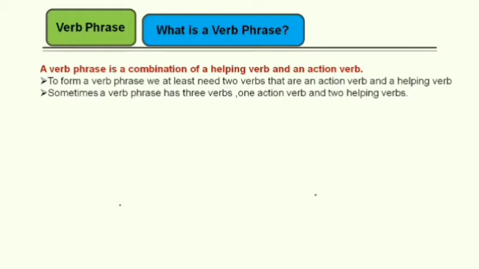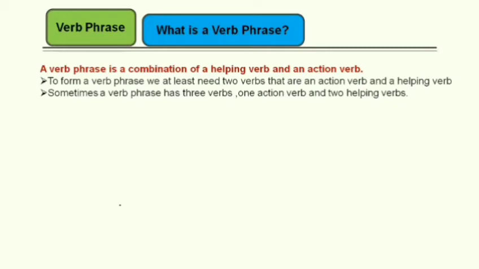The helping verb and the action verb frame one unit, and that unit is called a verb phrase. To form a verb phrase, we need at least two verbs, that are an action verb and a helping verb, which is also called an auxiliary verb.